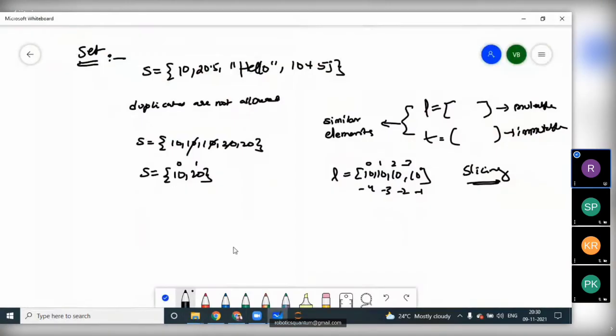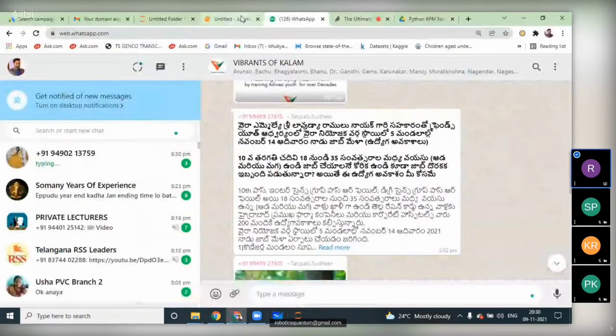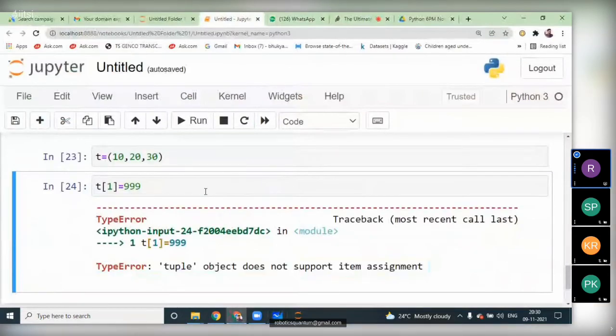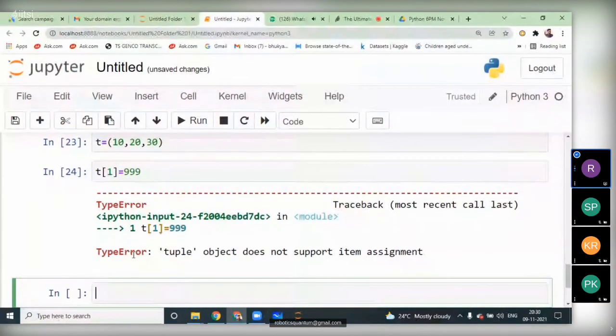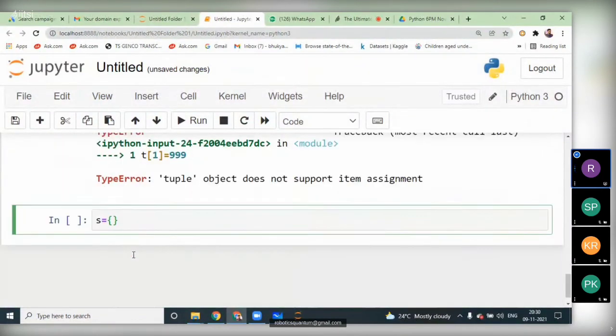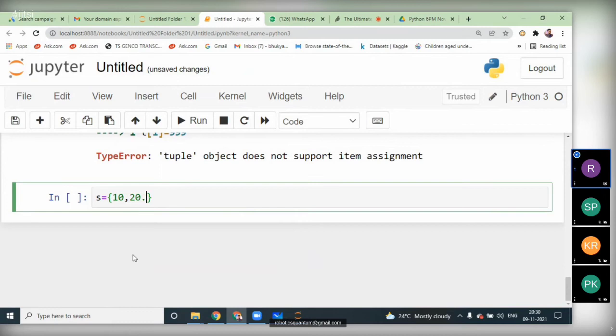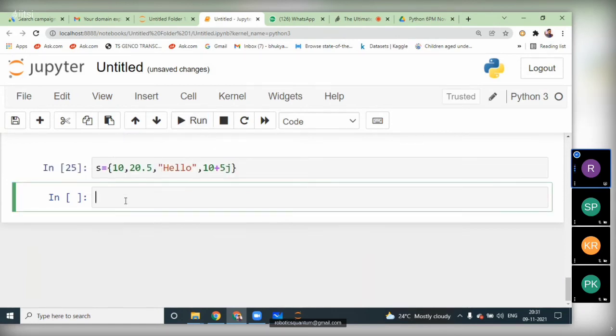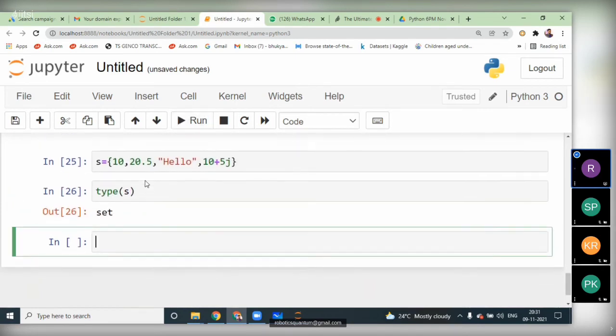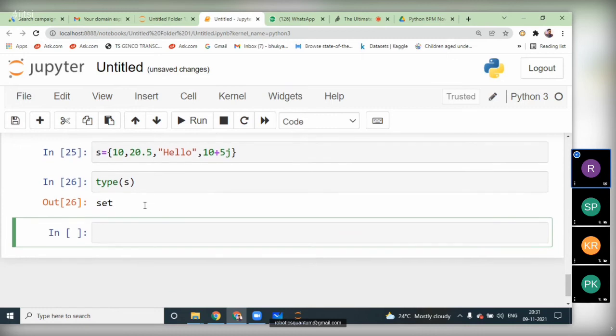Okay. So let us check it practically. So how will you create the set data type? Here we are creating s equal to curly brackets, 10 comma 20.5 comma hello comma and 10 plus ij we have taken. So I'm running this statement and we are going to check the type of s here. Type of s here is set data type.